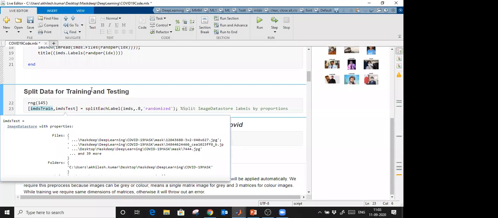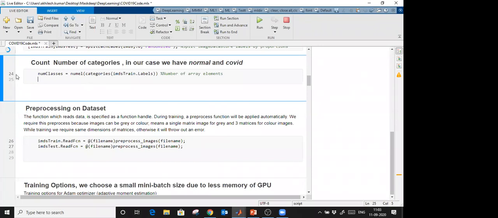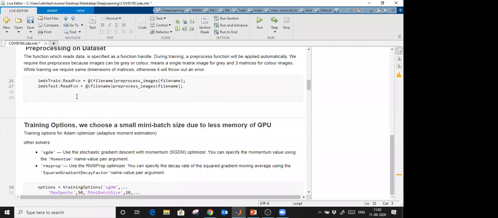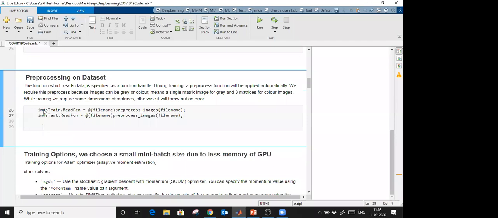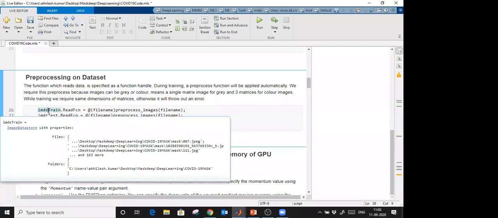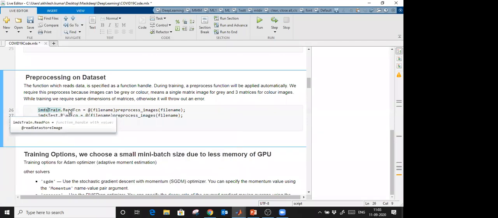Okay, further, how many classes are there? 2 classes are there. And I'm going to apply a pre-processing function here. So you see that imdsTrain, this is my imageDatastore read function. What read function am I going to use? This function. This is a function handle. How to create a function handle?